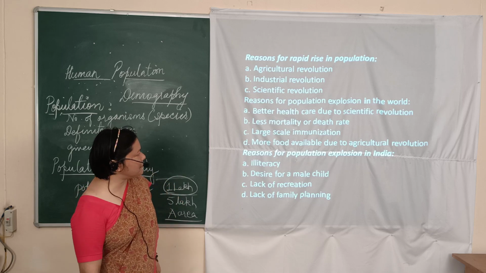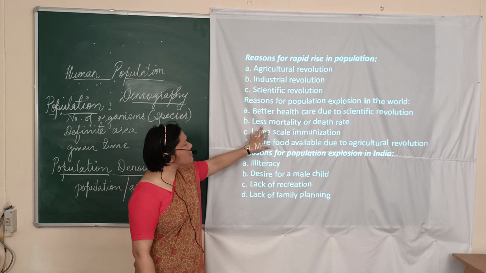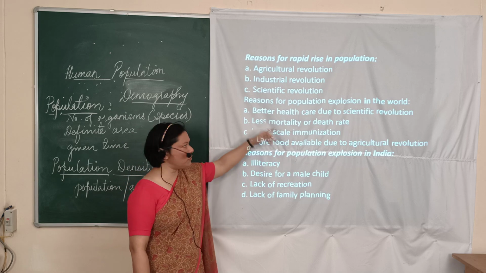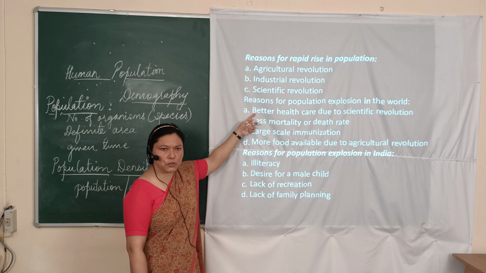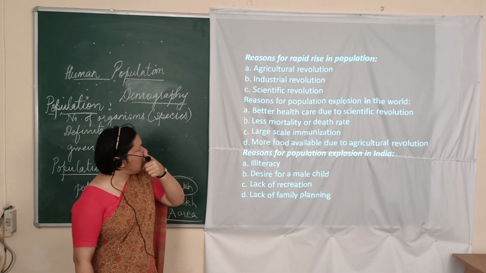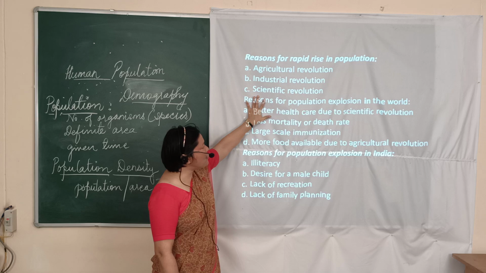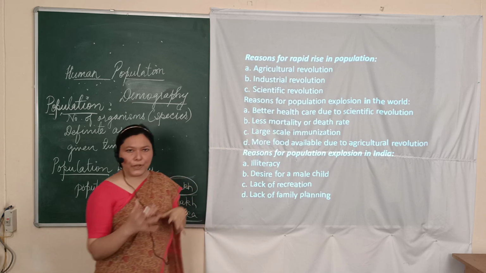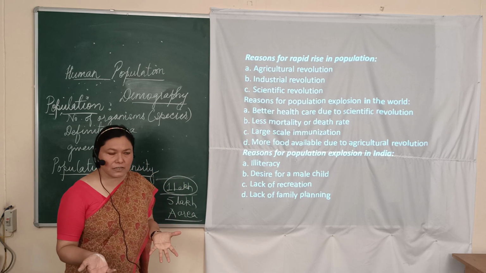The next is less mortality rate. Now this is dependent on the first point only. Because of better facilities of healthcare, better scientific revolution, the death rate has decreased.